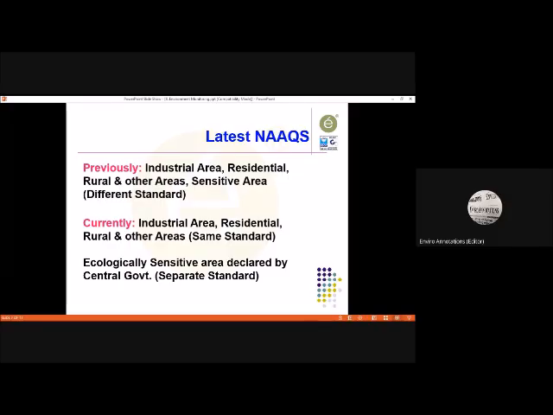Ecologically sensitive area is always declared by the central government. You must have heard about the Western Ghats, where the minister had recently communicated a message and had a meeting with the 5-6 states connected with the Western Ghats to finalize that notification about the ecologically sensitive area. So it is always notified by the Ministry of Environment, Forest and Climate Change.